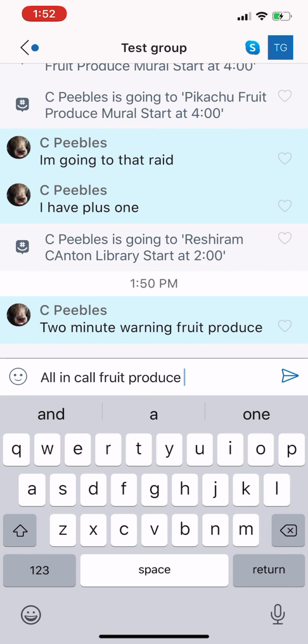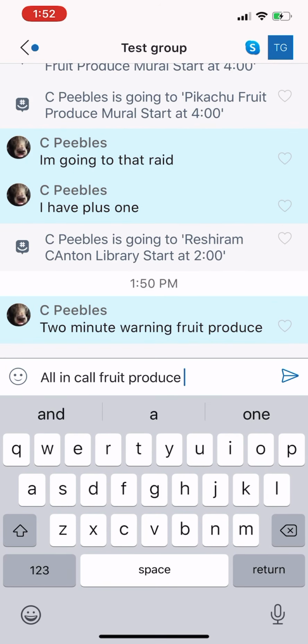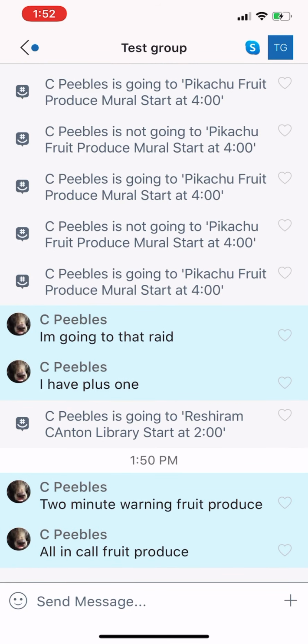We have other groups of people that are raiding around here that are jumping in, random people. We want to ensure that anybody in our group who responds to this raid can actually attend. So again, to reiterate, do not lobby early and wait for the all-in call. Once you see the all-in call, you're safe to jump in and lobby and start the raid.